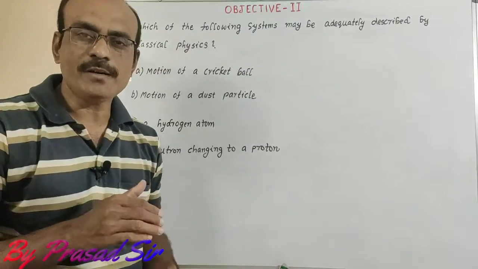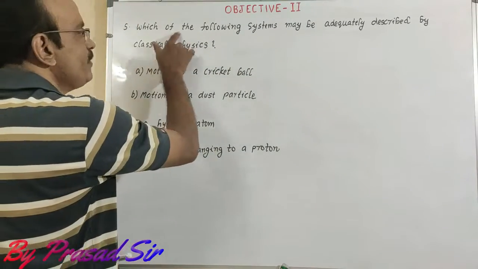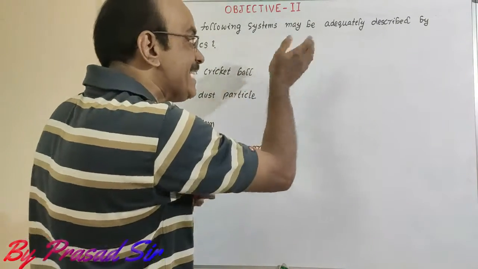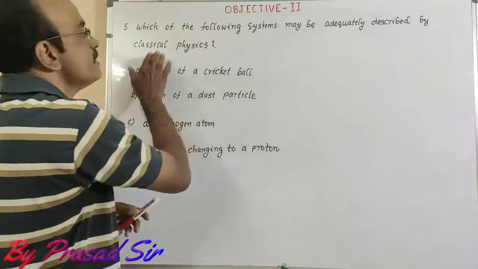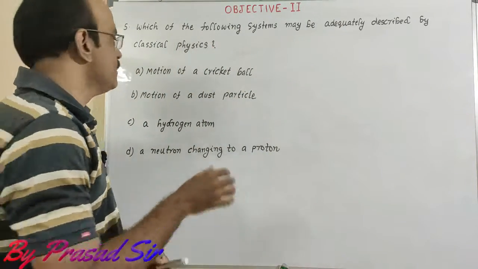Now, the question number 5. Which of the following systems may be adequately described by classical physics?